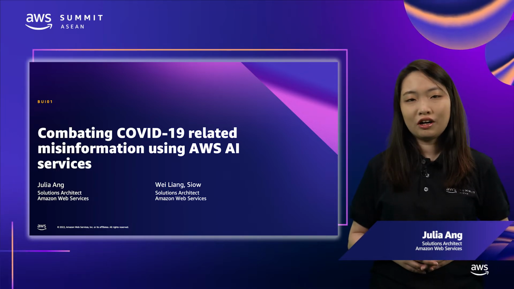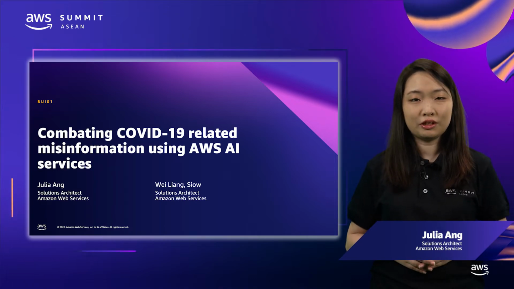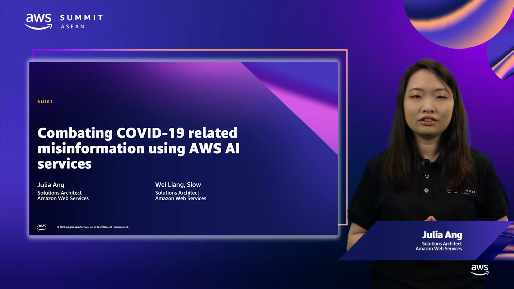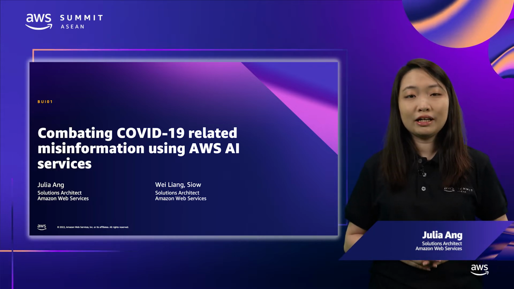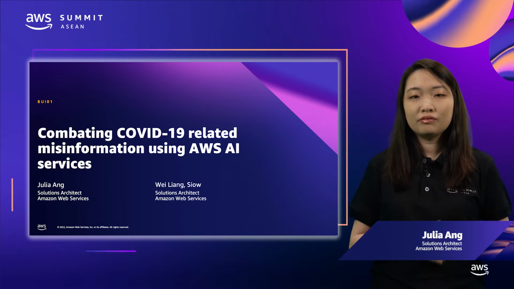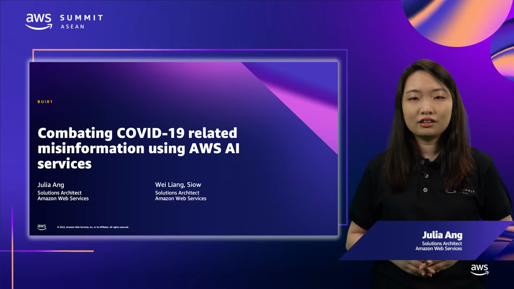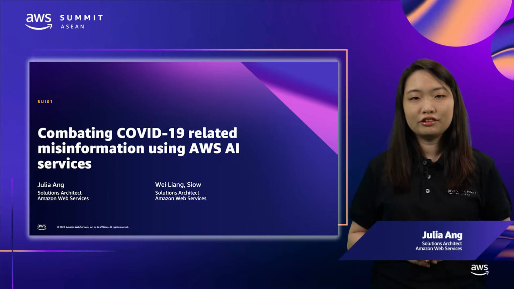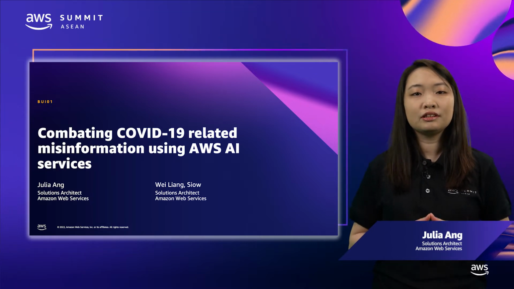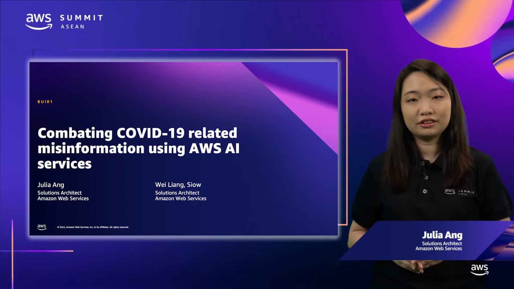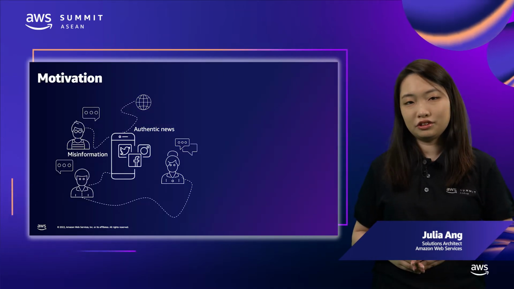Together, we'll be showing you how you can easily use machine learning to combat COVID-19 related misinformation using AWS Artificial Intelligence or AI services. We will start off by examining the problem statement before diving in to create a machine learning model. After that, we'll look at how it can be integrated into applications that users can interact with to determine the authenticity of COVID-19 related news. Let's begin by examining the motivation behind the solution.